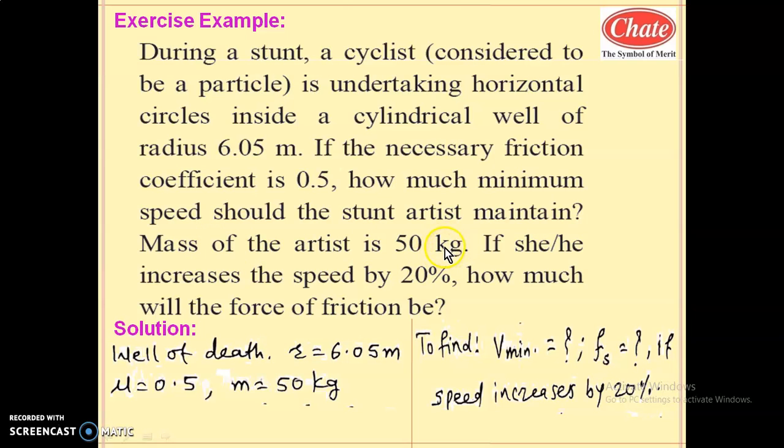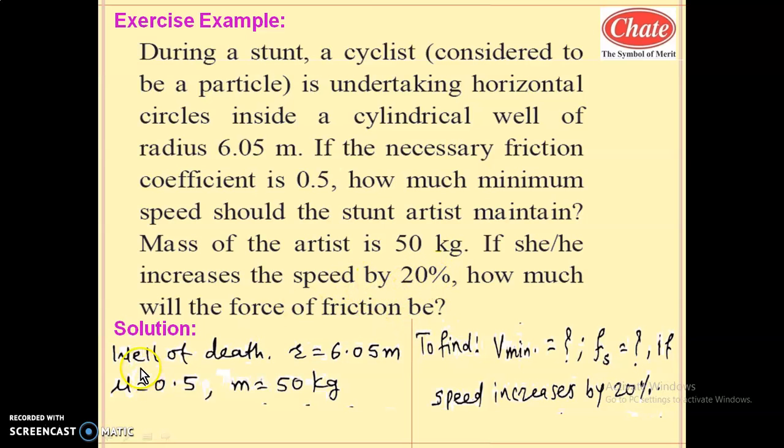From the mass we can calculate the initial frictional force in the limiting condition, because initially Fs equal to mg, as mass is 50 kg, 50 into g gives the initial value of the frictional force. If he or she increases the speed by 20%, how much will the force of friction be? If the speed increases, the normal reaction increases. As the normal reaction increases, the frictional force also increases, and in that case the frictional force will be greater than the weight. It is again the safe condition.